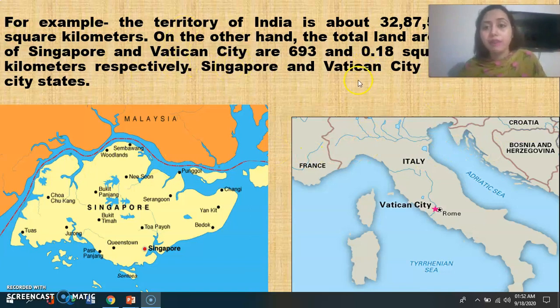So Singapore and Vatican City are city states. What kind of places are they? They are city states. They were cities and they started functioning, doing their activities like the states. As I have told at initial times, some cities started functioning, doing their activities like states, and these states are called city states.